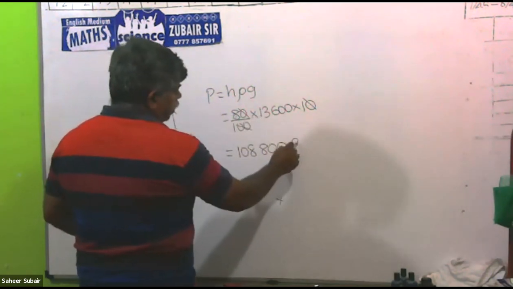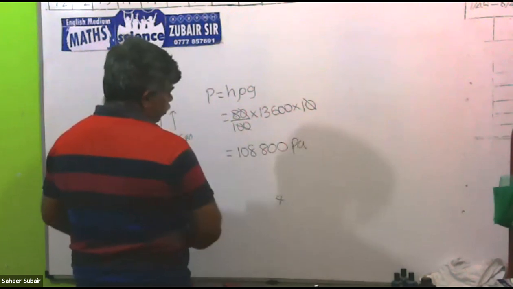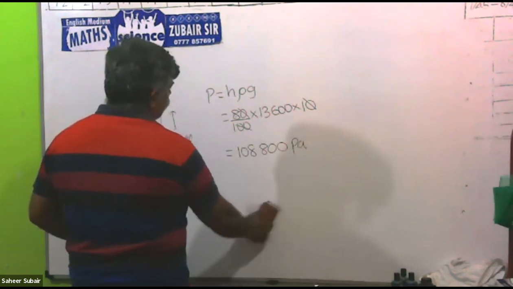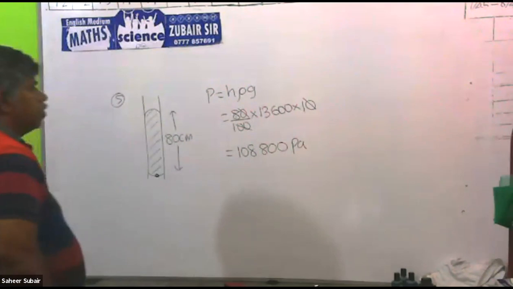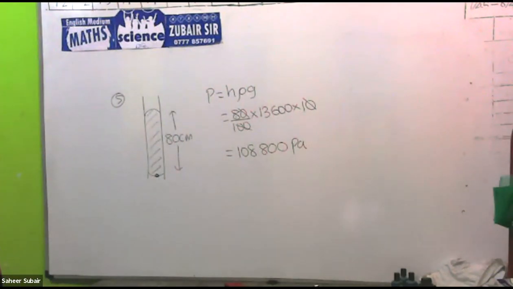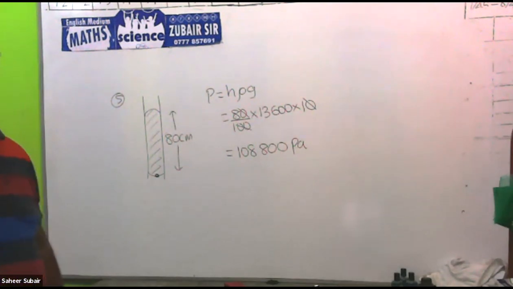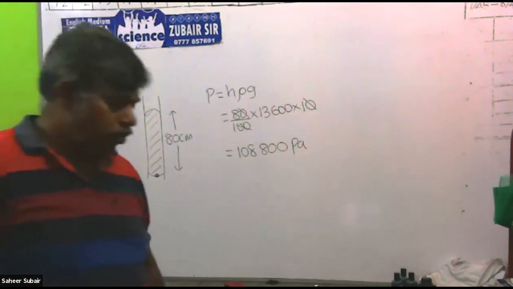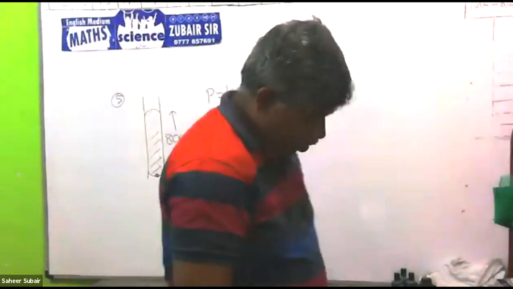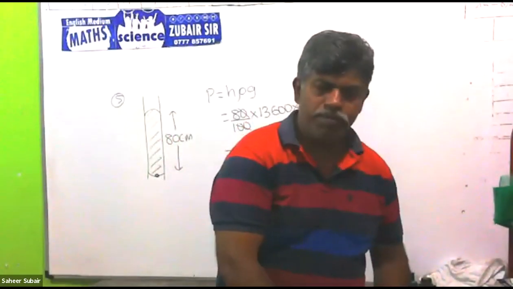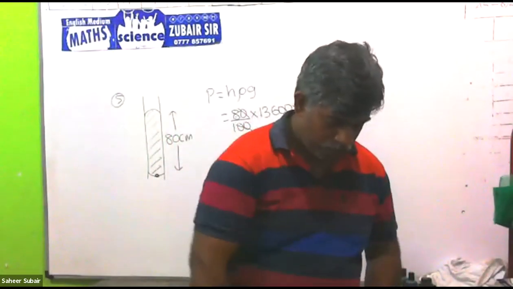This much Pascal. So 108,800 Pascal. Did you get this answer? Yes, sir. Right, then okay.